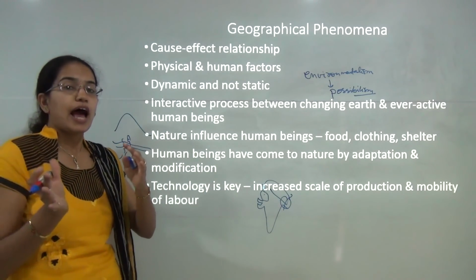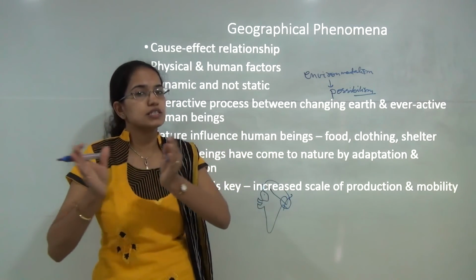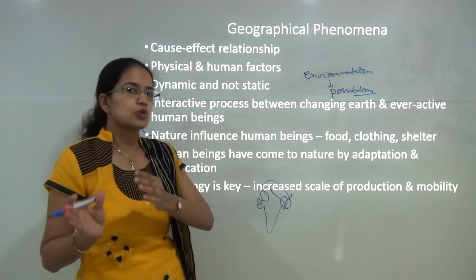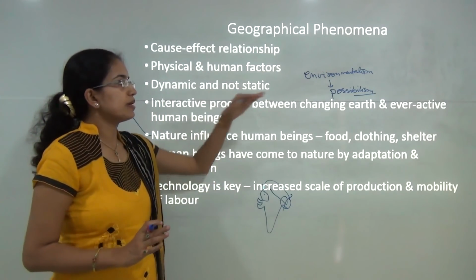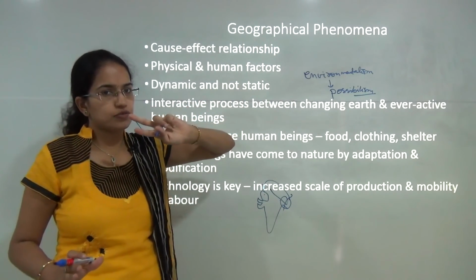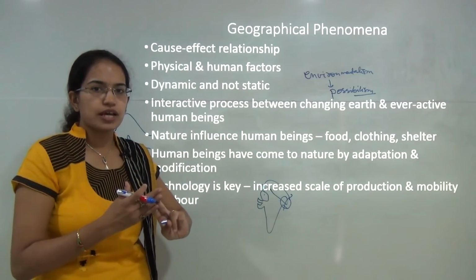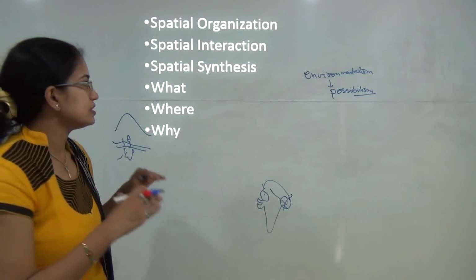These are interactions based on physical features. In terms of human features, human beings can interact with the environment in two ways, either adapting to the environment or modifying the environment based on one's requirement.